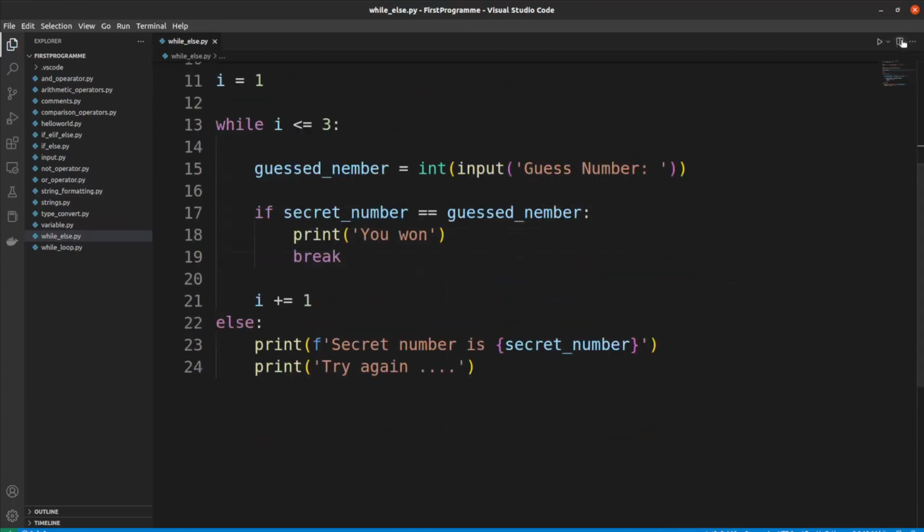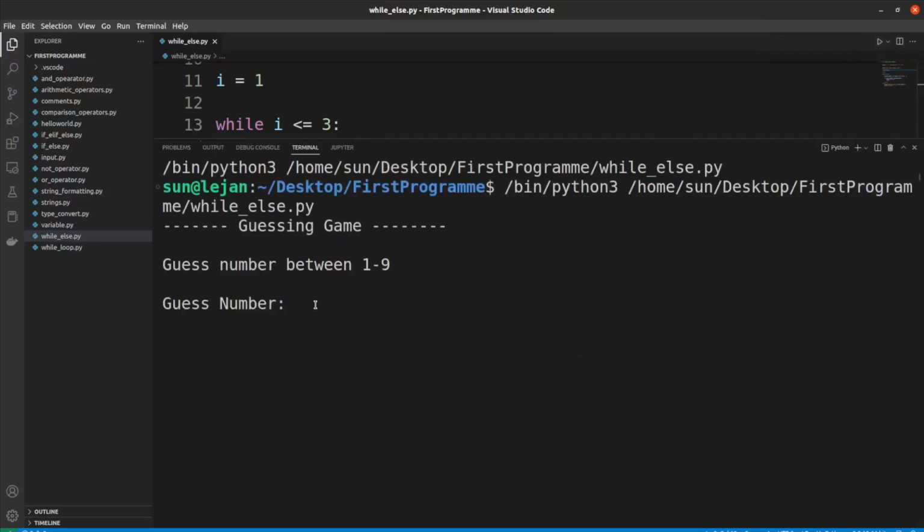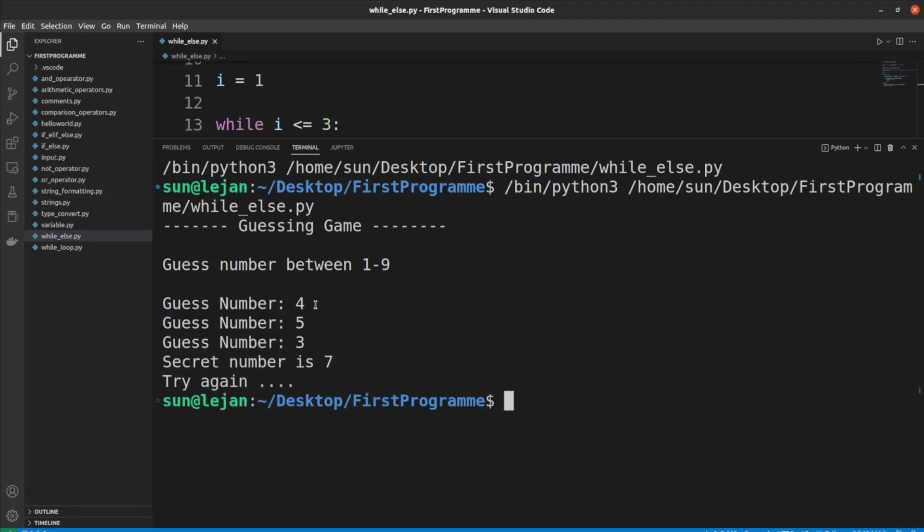Okay, let's run this program. Okay, let's make a guess. This is not the secret number. Again guess. Also this is not the guessing number. Okay, the secret number is 7 and I lost.